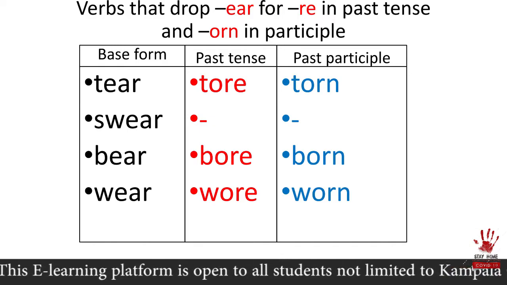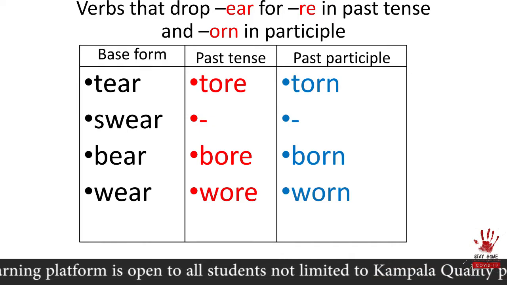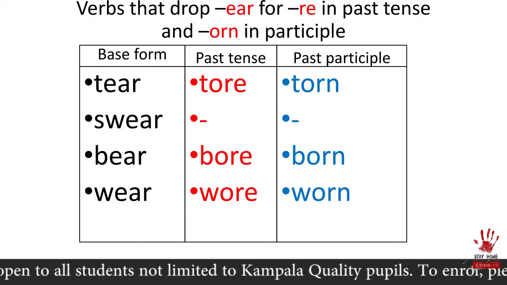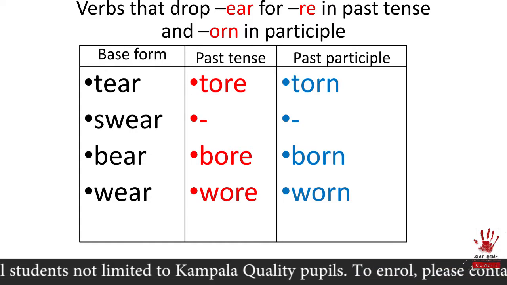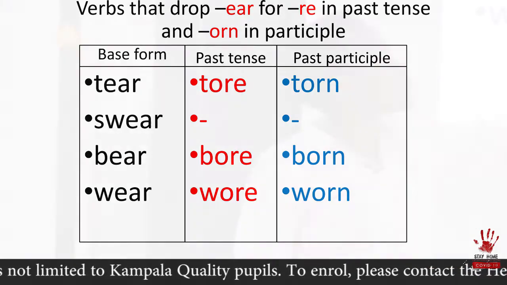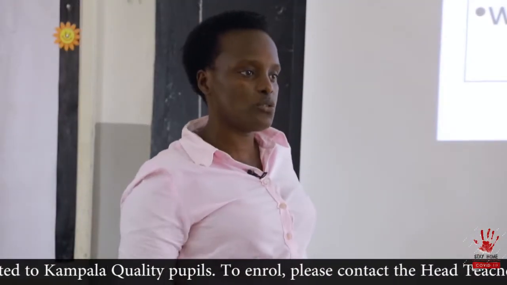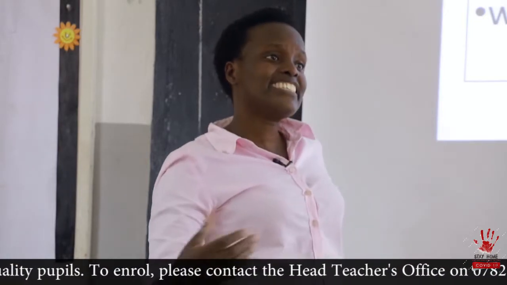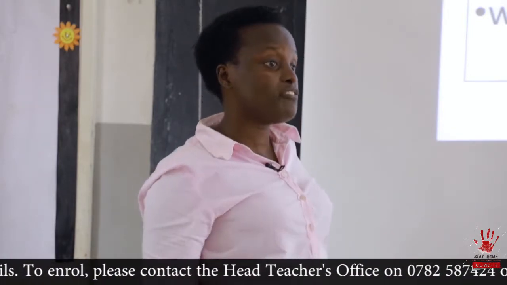So, the verbs are here. Tear, tore, torn. Then swear, swore, sworn. I swear that I will punish you if you don't come early. Past form: the teacher swore to punish me if I come late.